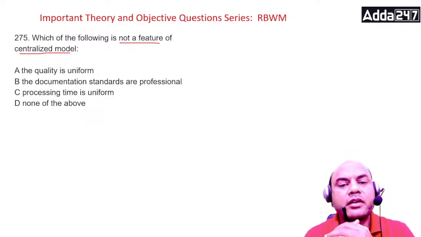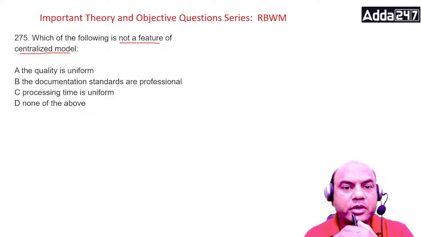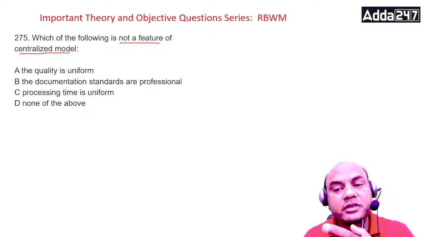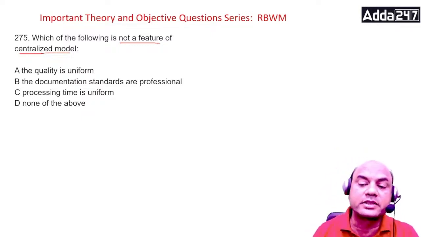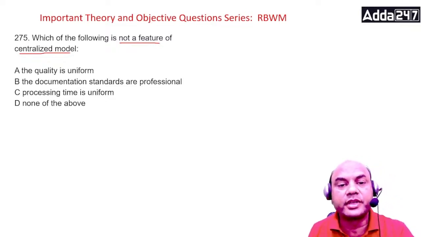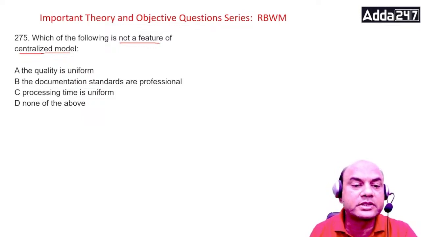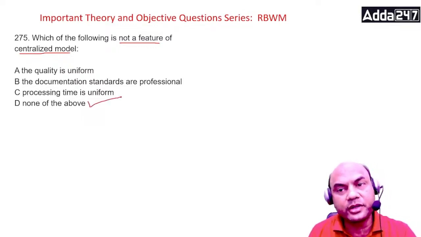Is the quality not uniform in this centralized model, or aren't the persons professional over there, or is the processing time changing? So the correct answer over here is none of the above. D is the answer. Okay.